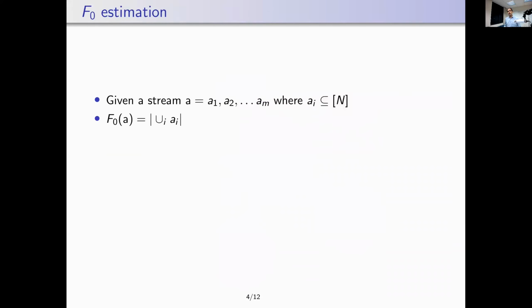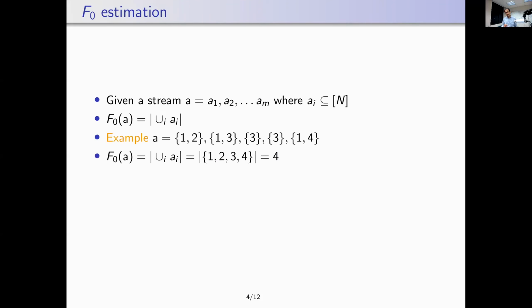Now let me move to the world of F0 estimation. In particular, we are in the world of streaming. We have a stream of items coming in, and at the end of the stream, the problem of F0 estimation is to estimate the cardinality of the union of all these items.